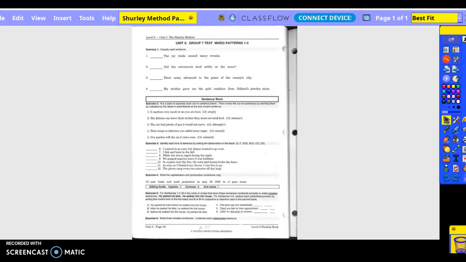Read Shurley Method, page 34, part 1. So we're going to do exercise 1, and today is mixed pattern. So it's no longer just pattern 3, okay? We're going to have a mixture of patterns. So let's go ahead and do number 1.